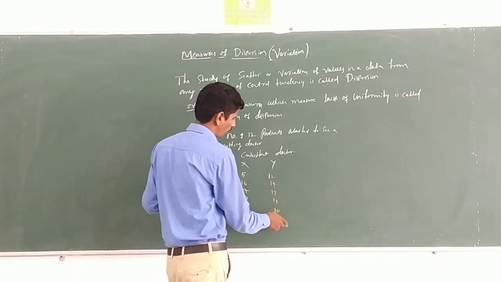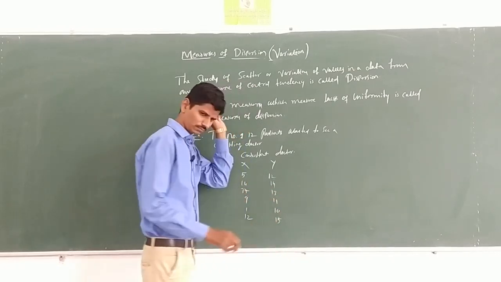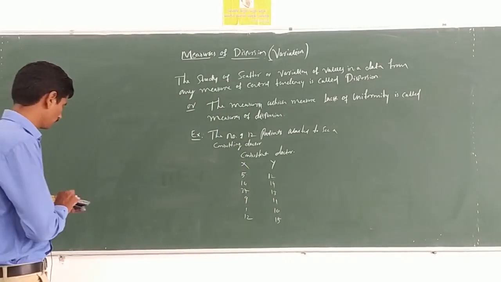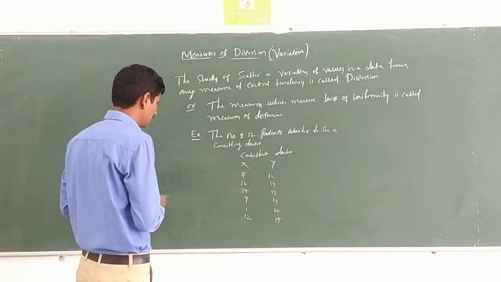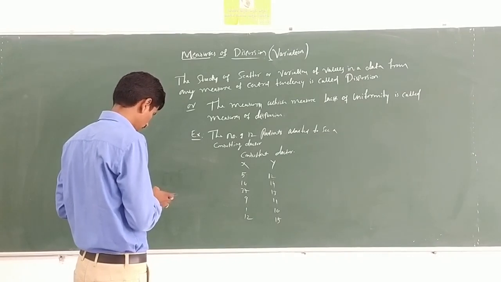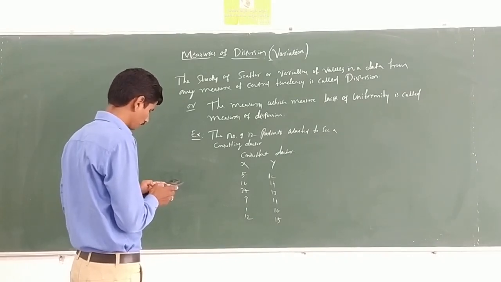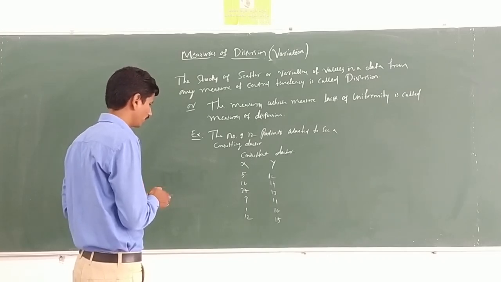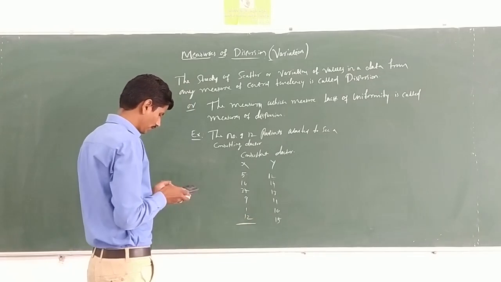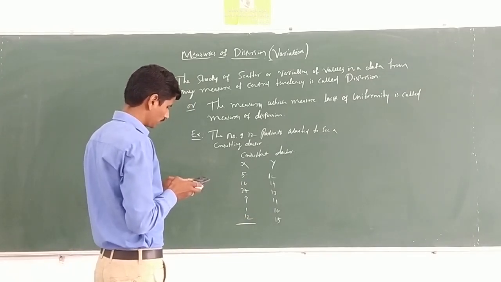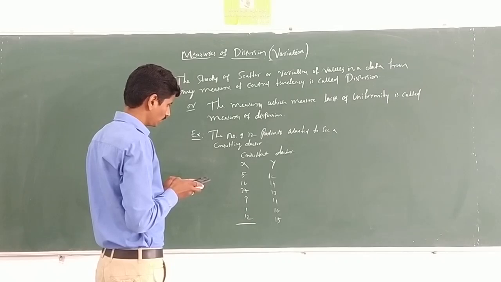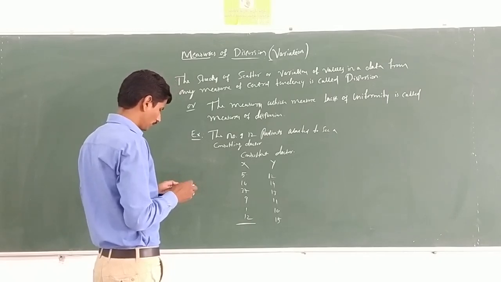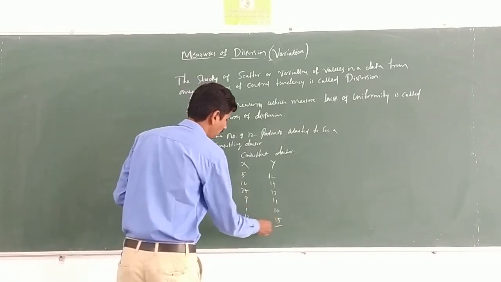For X, 5 plus 14 is 19, plus 37, plus 9, plus 1, plus 12, the sum is 78. For Y, 12 plus 14 plus 13 plus 11 plus 10 plus 15, the sum is 75.